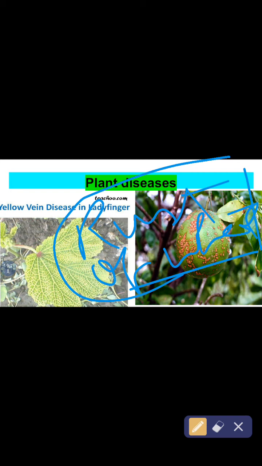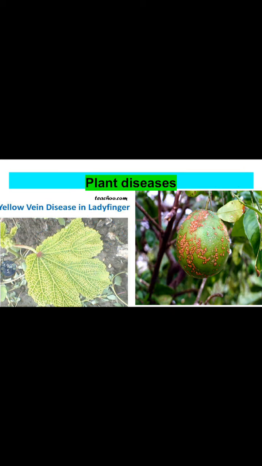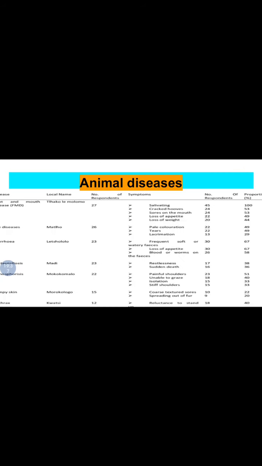And if the wheat is rusted once, then the farmer has to wait 3 years to plant another crop. So it is like a nightmare for the plant. Rust of wheat. Okay, next slide.